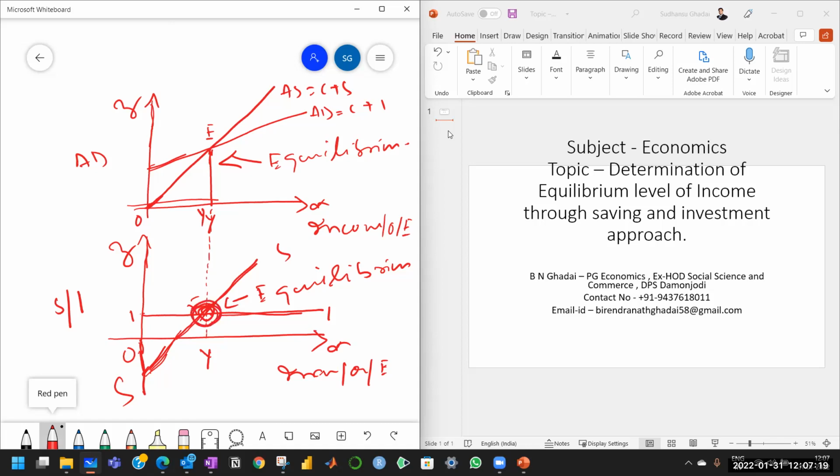We have seen in the diagram also, because point F corresponds to point E. So in terms of aggregate demand and aggregate supply, the equilibrium is achieved here, and corresponding to that point, we have point F in the lower segment, where saving is equal to investment. So this is about the determination of equilibrium level of income, output, and employment through saving and investment.